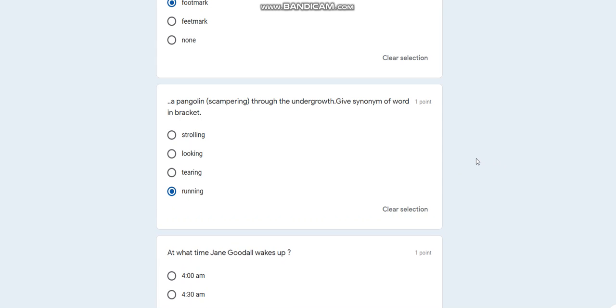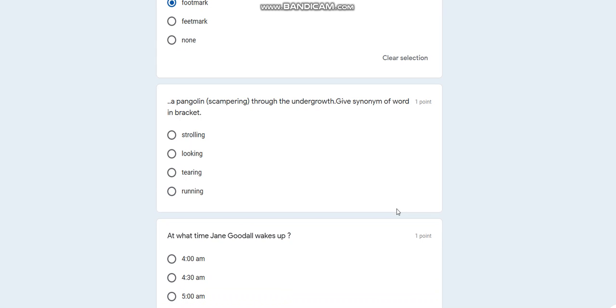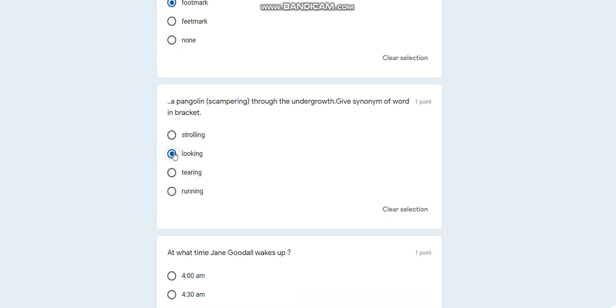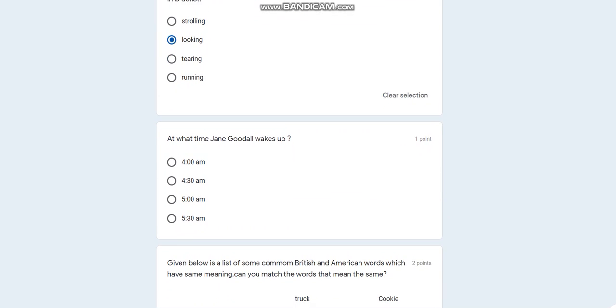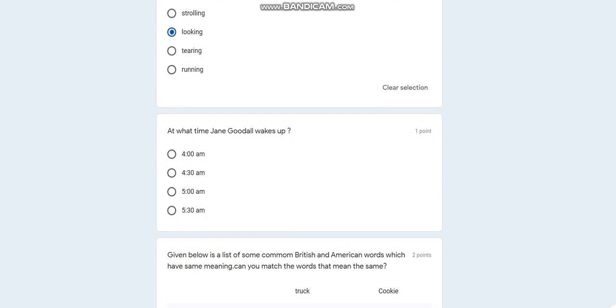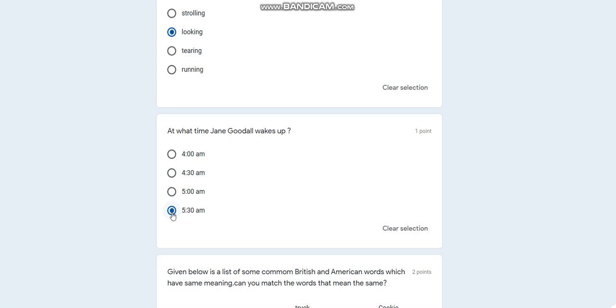Suppose after selecting the option of running, I think that no, it's not the correct answer. So what I'll do, you can see the clear selection option, and I think that looking is the correct answer. So I'll choose looking, and then I move forward towards the next question. Now here, at what time does Jane Goodall wake up? So I'll find the correct answer. I think that 5:30 is the correct answer, so I'll choose 5:30.